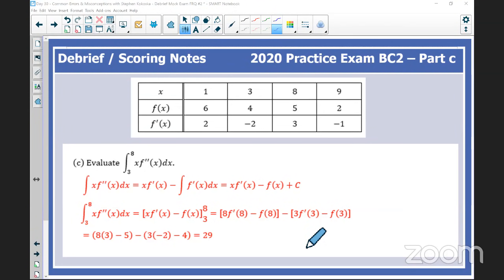Yeah, this is an excellent example to demonstrate not only notation, but also to show all of your work, Brian. Your second line down is the one that I really liked. I generally use the brackets or square braces to indicate that the entire expression inside must be evaluated at both the upper bound and the lower bound.